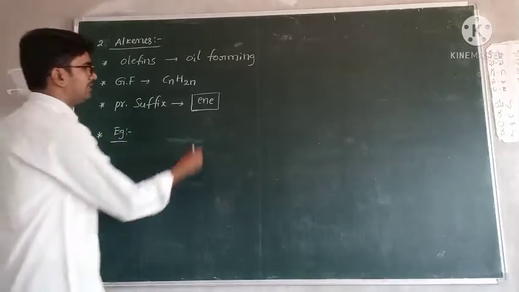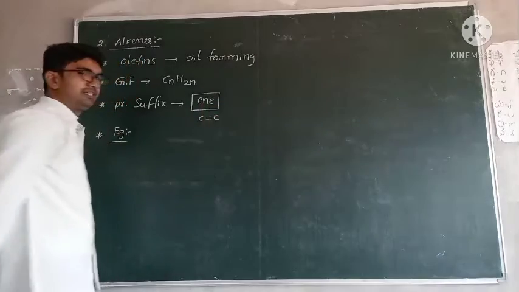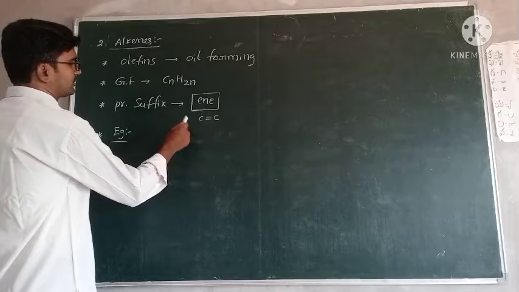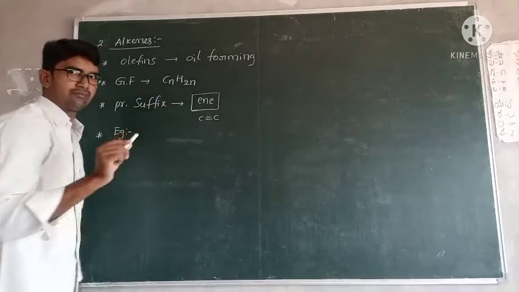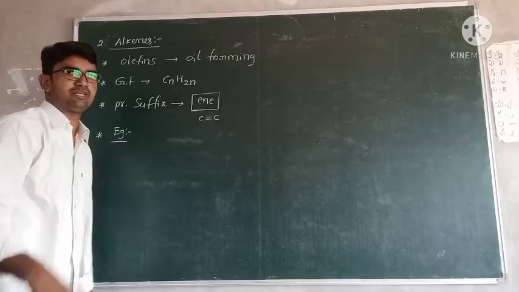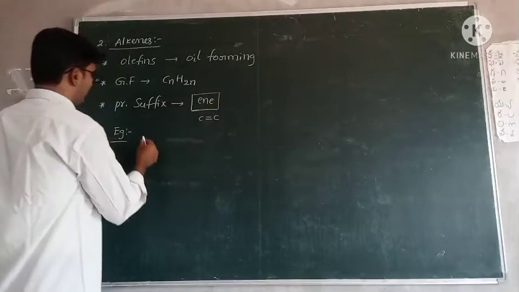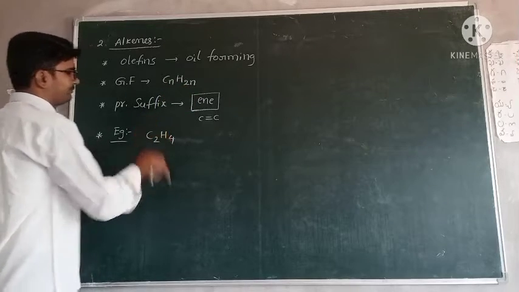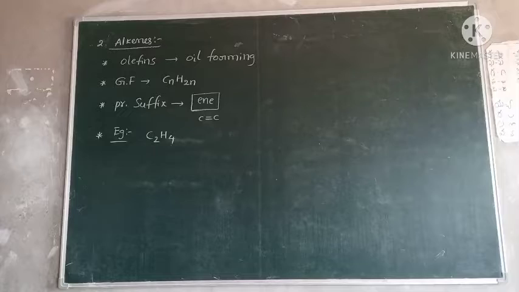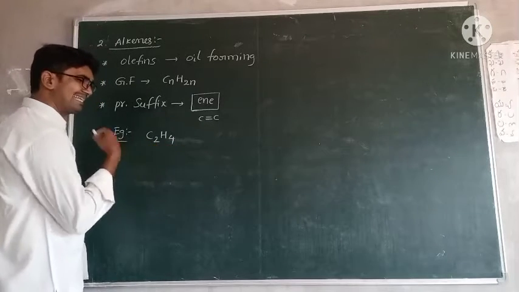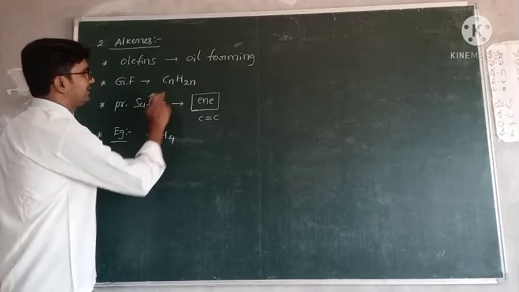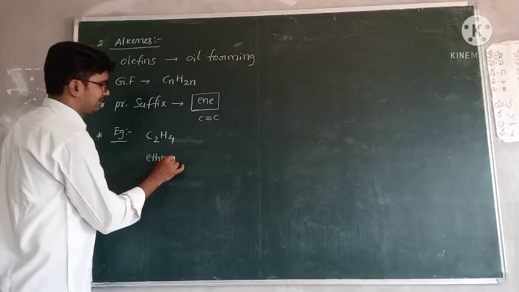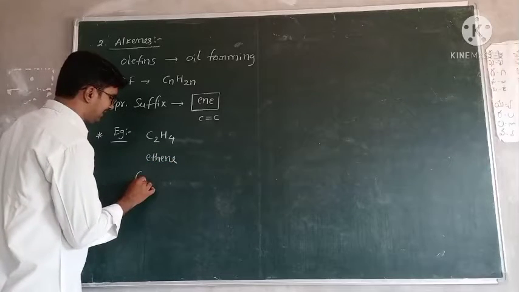For a double bond, this type of double bond is between 2 carbons. Between 2 carbons, one double bond is present. That's why n starts not from 1, because with only 1 carbon there is no chance for formation of a double bond. So it starts from 2. So C2, then 2 twos are 4: C2H4. Right? What is this compound name? 2 carbons means eth, and it satisfies this formula, then it is ene. So this compound name is ethene. But the commercial name is ethylene.